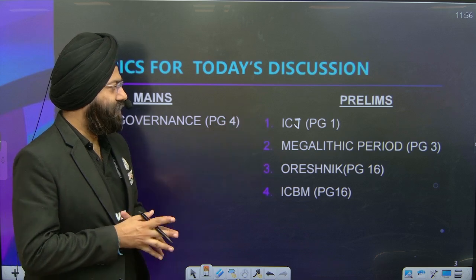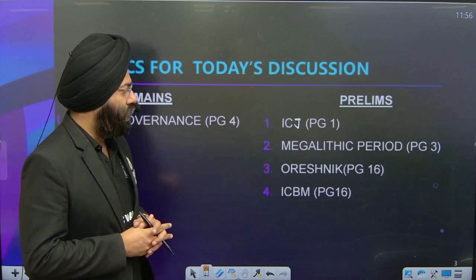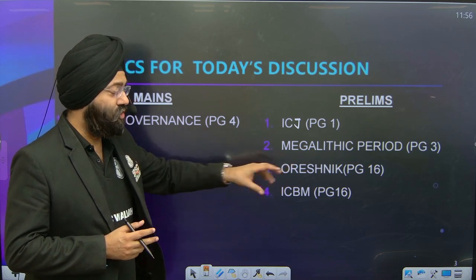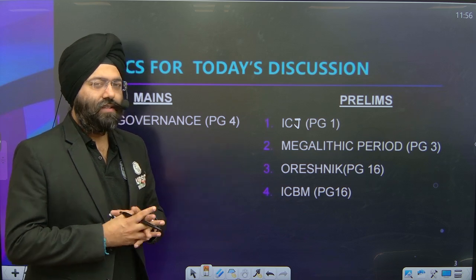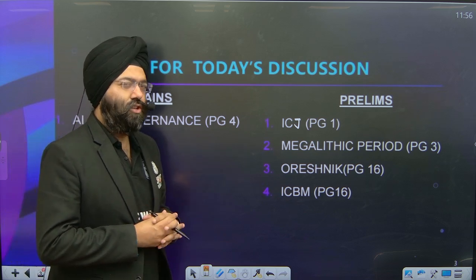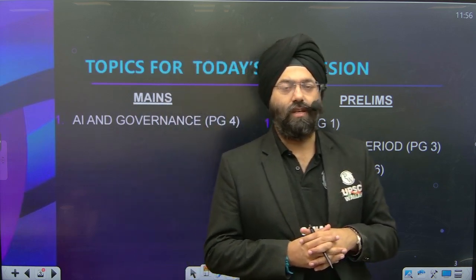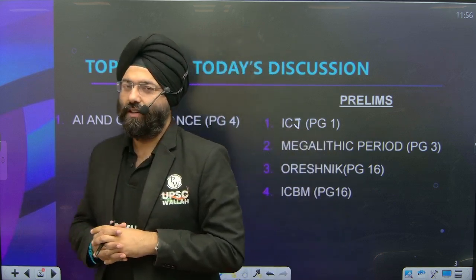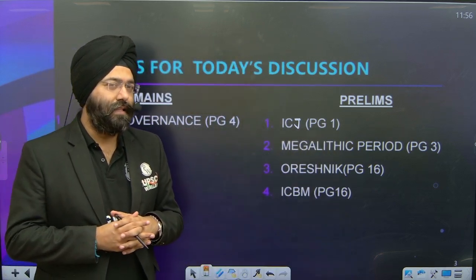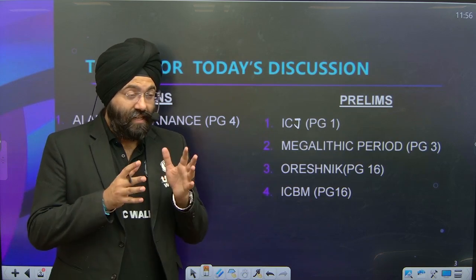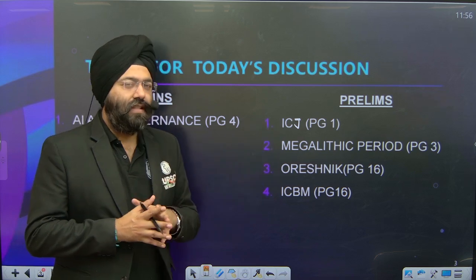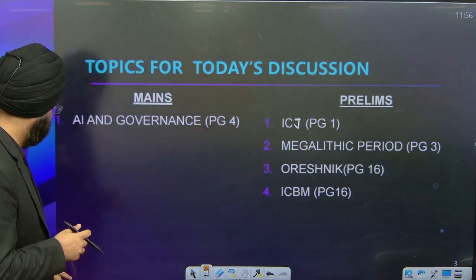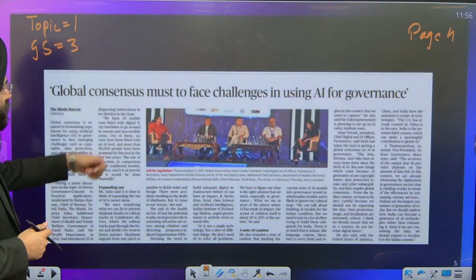Then you have the ICJ, then you have the Megalith, then you have the Oreshnik, as we say, and ICBM. So these are certain things again related to Russia and the testing of the missiles, because you saw the change in the nuclear doctrine taking place from the side of the Russian Federation because of the permission that was granted by the United States to Ukraine to use long-range missiles against Russia. So we see these testing of the missiles and the names of the missiles become important for your prelims examination also. Let's begin. Main topics.